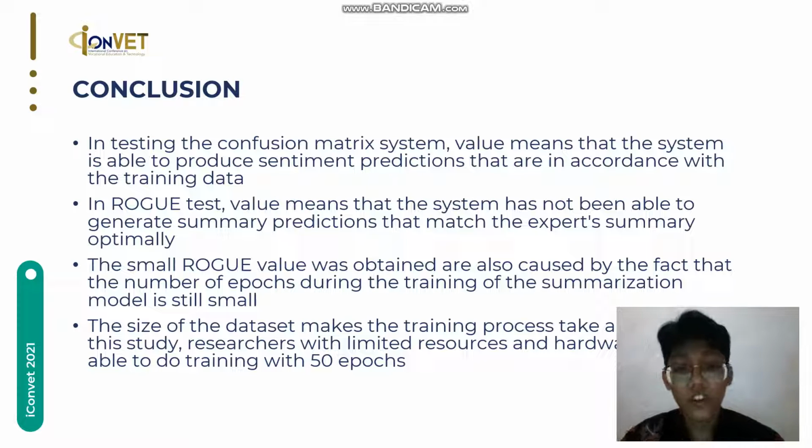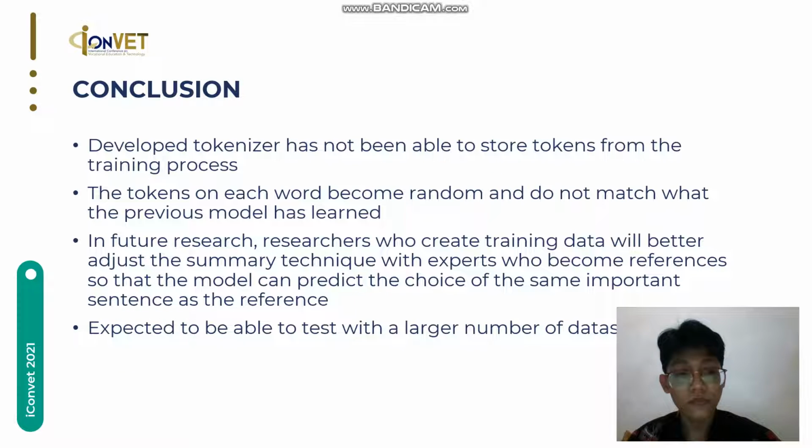The small ROUGE value was also caused by the number of epochs during the training of the summarization model being too small. The size of the dataset makes the training process take a long time. In the study, the research with limited resources and hardware was only able to do training with 50 epochs.